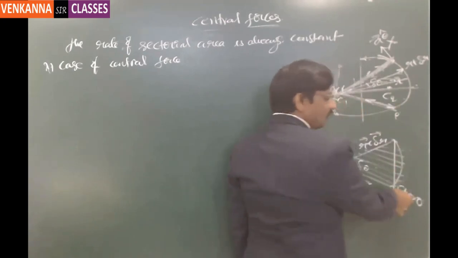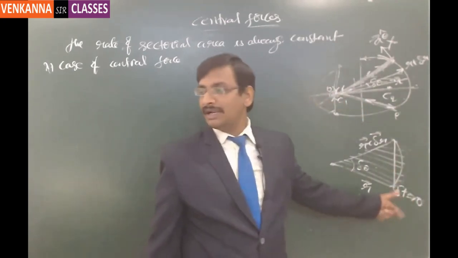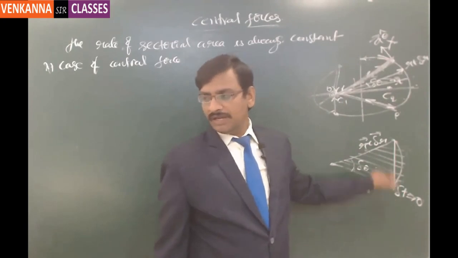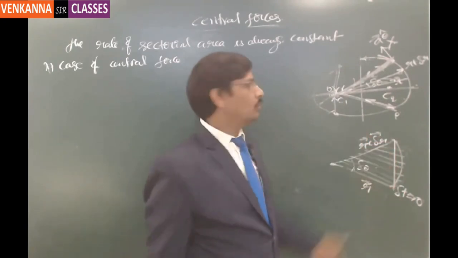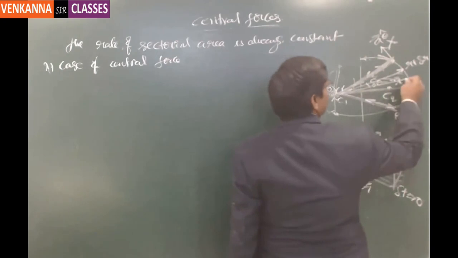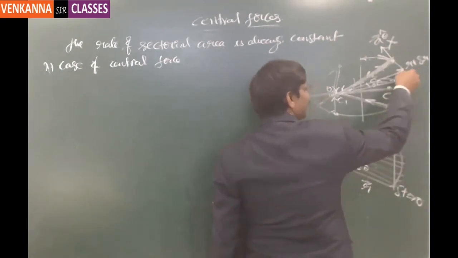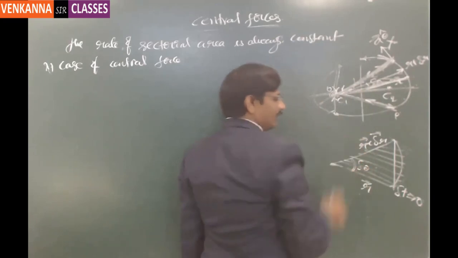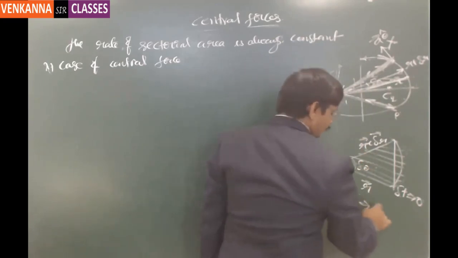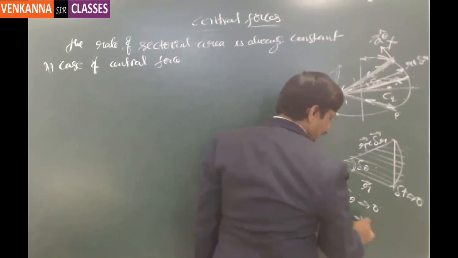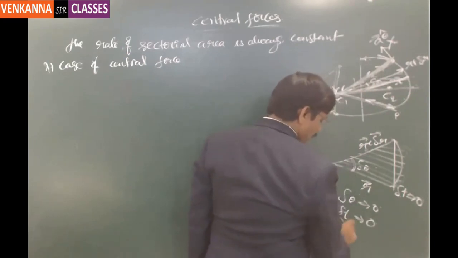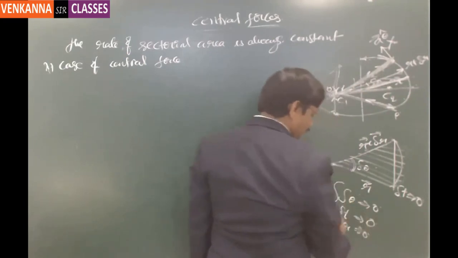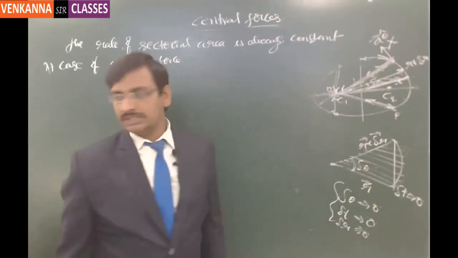Because the time we have considered is delta t tending to 0. That means the very next moment, this is the vector we can think of immediately. That means delta theta tends to 0 as delta t tends to 0, and delta r also will tend to 0, as everything is interrelated to each other.